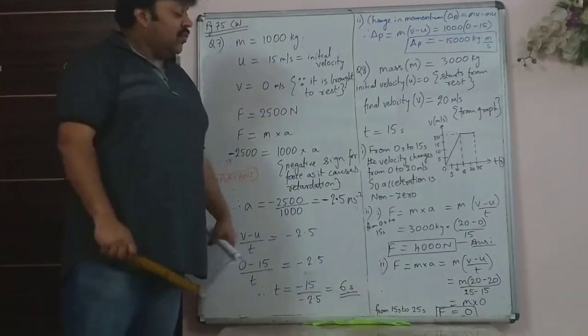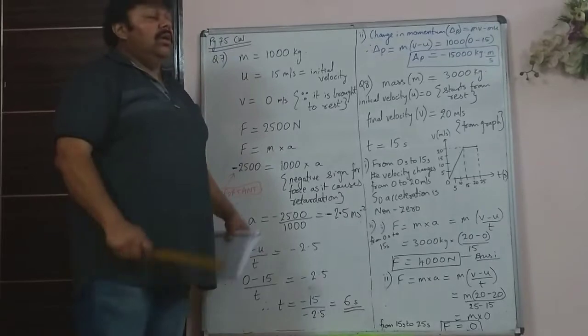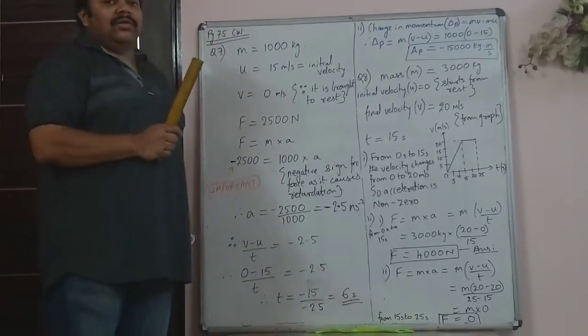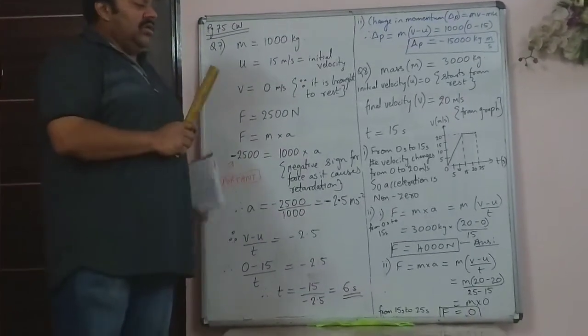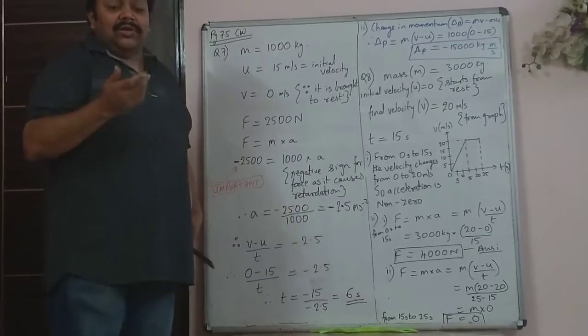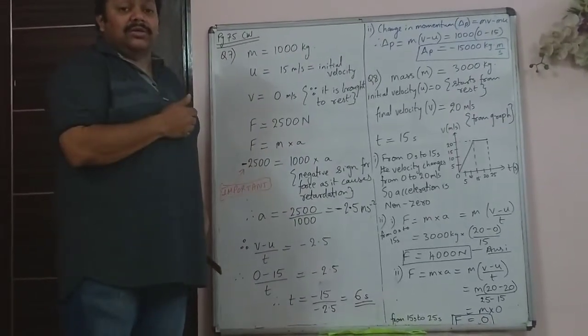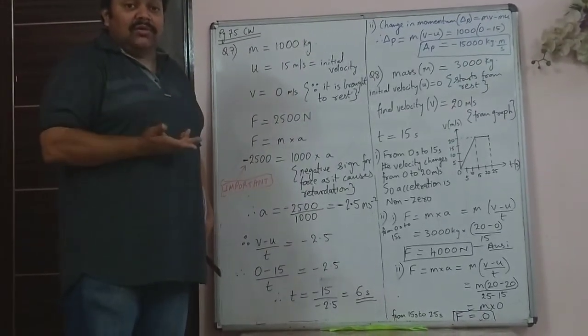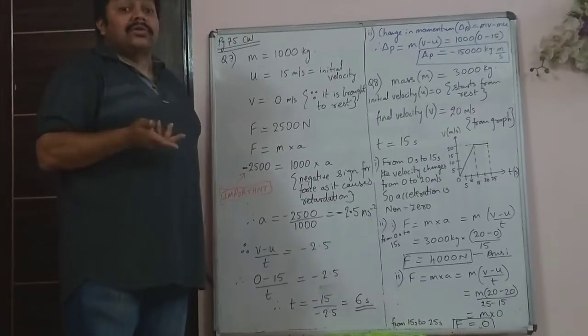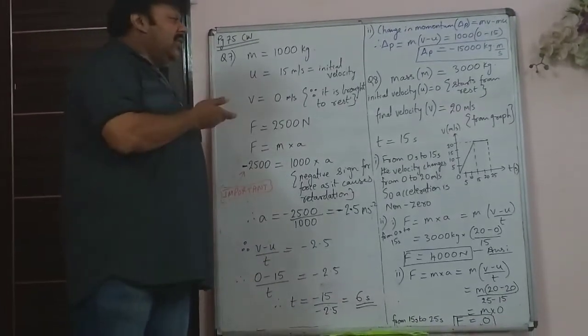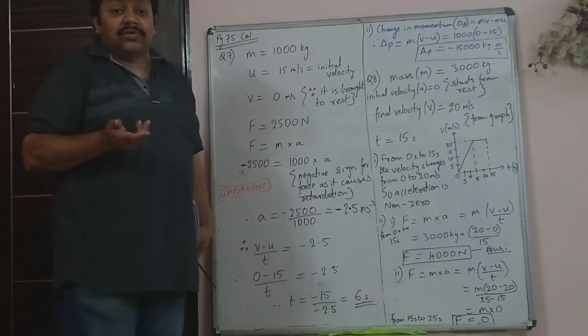So that means force is 0. It also verifies Newton's laws. That is, if there is no force, there will be no acceleration. In this case, the reverse: since there is no acceleration, the body will not be experiencing any force.